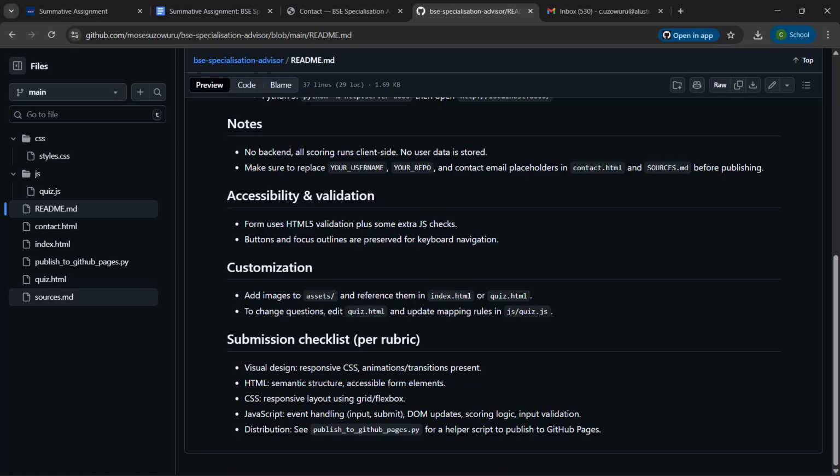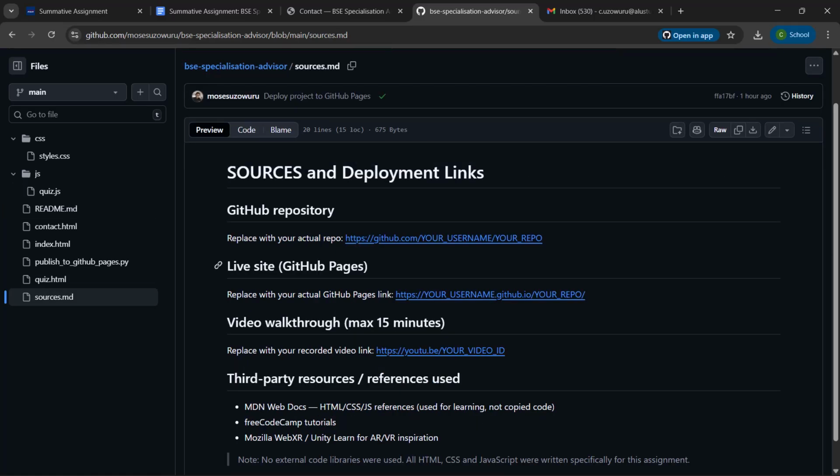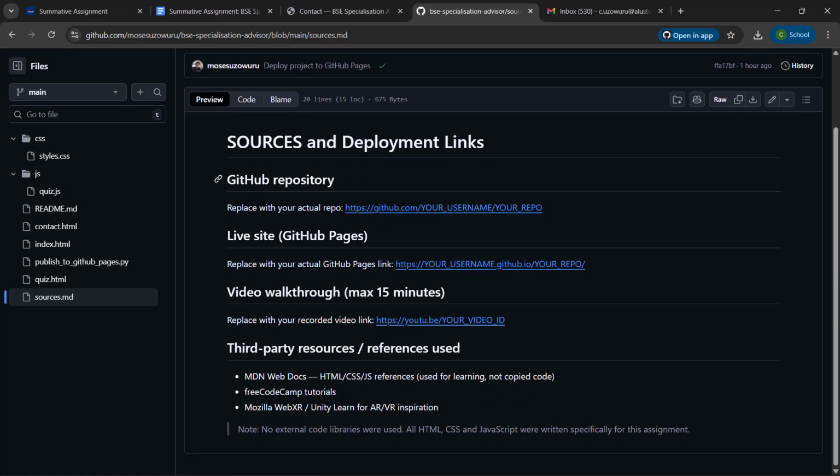We'll move over to sources.md. Here you see our GitHub repository, our live site on GitHub pages, the video walkthrough link, third-party resources, references, and all that.